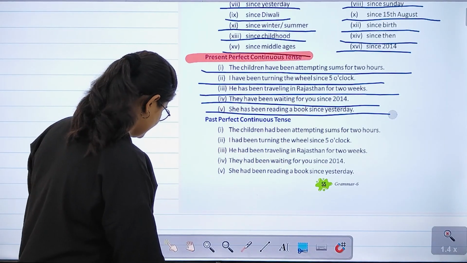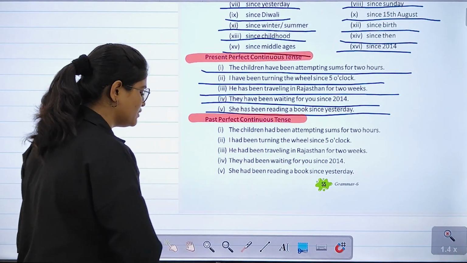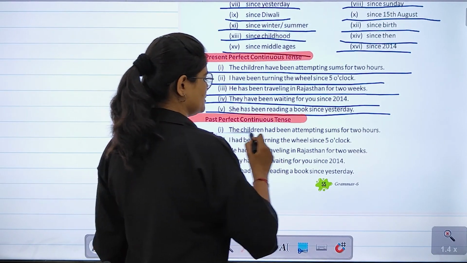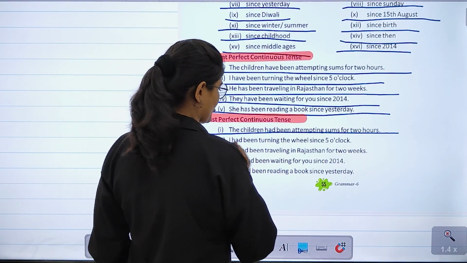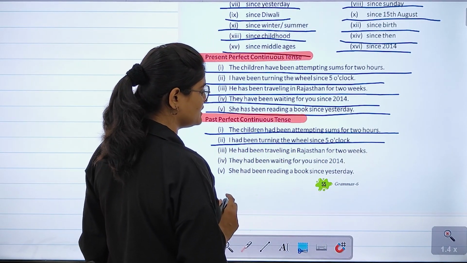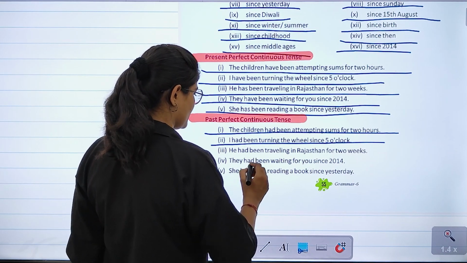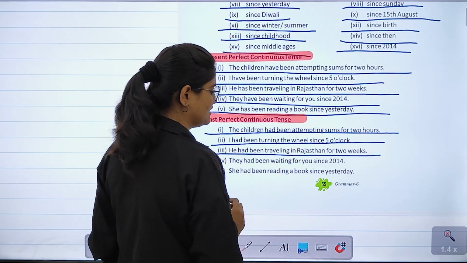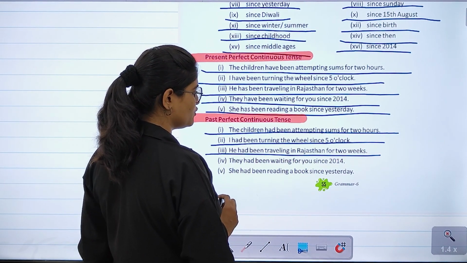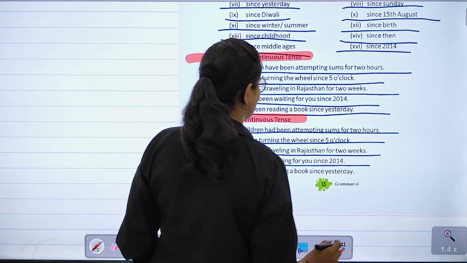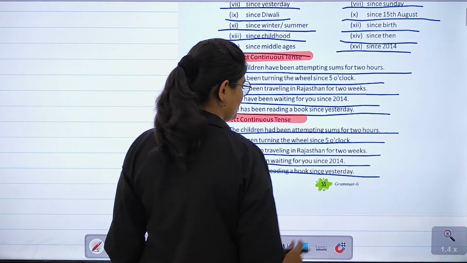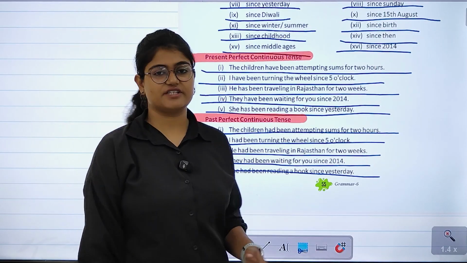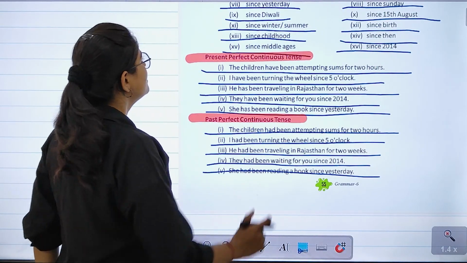Right? Now let's have a look at the examples of past perfect continuous tense. So the children had been attempting sums for 2 hours. I had been turning the wheel since 5 o'clock. He had been traveling in Rajasthan for 2 weeks. They had been waiting for you since 2014. She had been reading a book since yesterday. Right? Moving ahead.